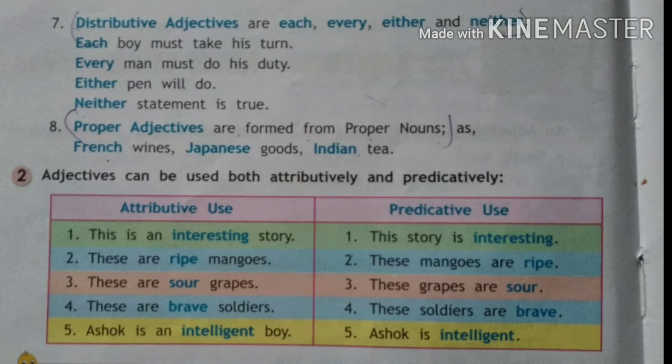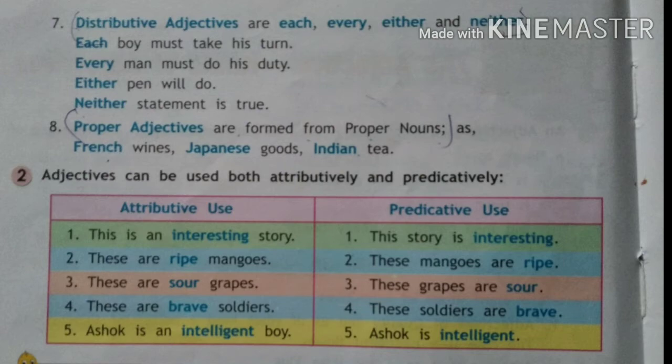Your eighth type is proper adjectives, which are formed from proper nouns. Proper nouns means any name of a person or a place. For example, French wines, Japanese goods, Chinese goods, Indian tea, Indian people. So these are proper names, and we can say that they are proper adjectives.